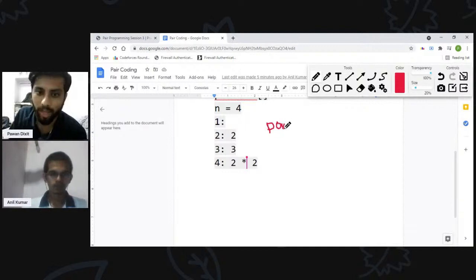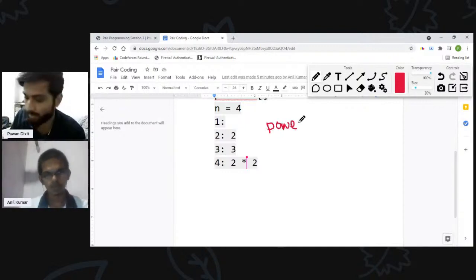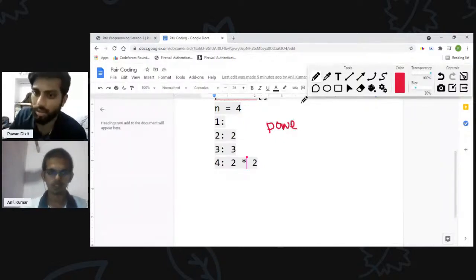For any number or any prime number, it is all prime numbers only.